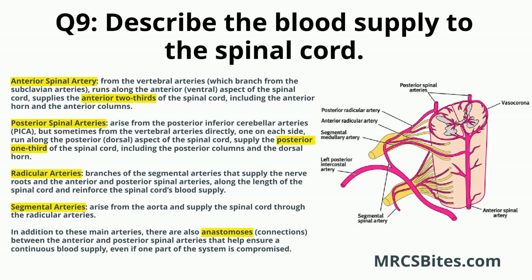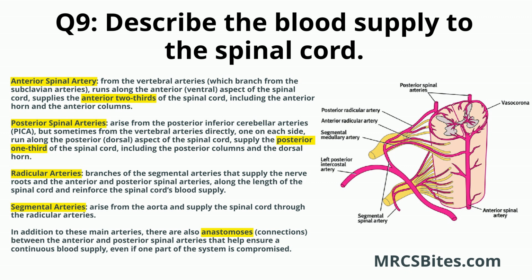The blood supply to the spinal cord is provided by several arteries that ensure its proper oxygenation and nutrient delivery. Here's a breakdown. Anterior spinal artery originates from the vertebral arteries, which branch from the subclavian arteries. Runs along the anterior, ventral aspect of the spinal cord. Supplies the anterior two-thirds of the spinal cord, including the anterior horn and the anterior columns.